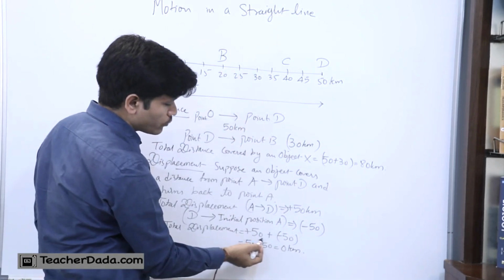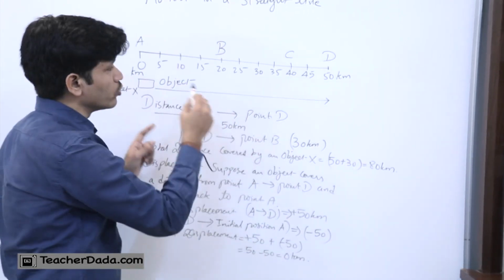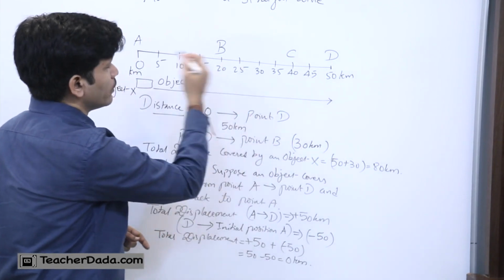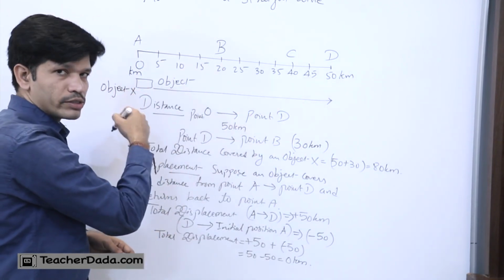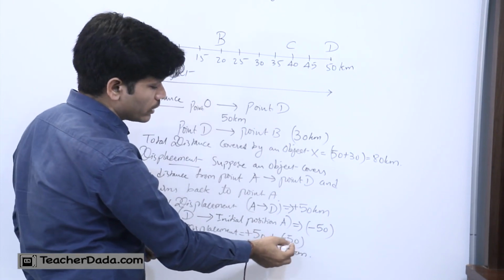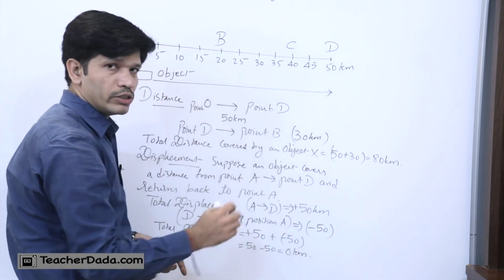That's why we get plus 50 plus minus 50 as per the sign convention, because on the right hand side we take plus as the number line is there, and on the left hand side if we are coming towards the west we take minus. All the numbers are in minus, so minus 50. So if we add both we will get 50 minus 50 is equal to 0 kilometers.